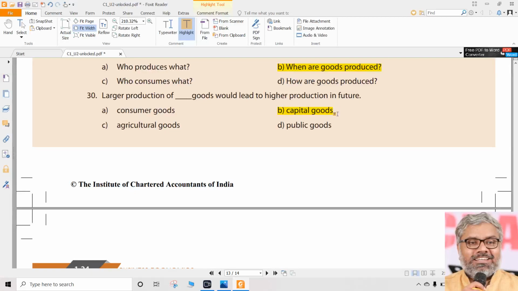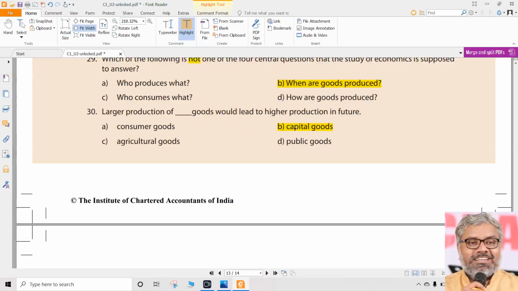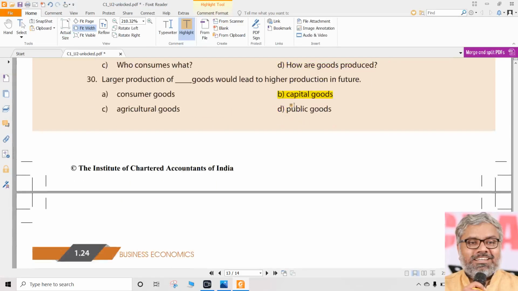Capital goods are not finally used by the consumers. They are used by the other businesses for further production. So in future, if at all production has to be higher, then what we have to produce now has to be capital goods. That is the difference between capital goods and consumer goods. Capital goods are going to add to the higher production in future. Consumer goods will be consumed now. So current consumption is done for what? Consumer goods and agricultural goods.